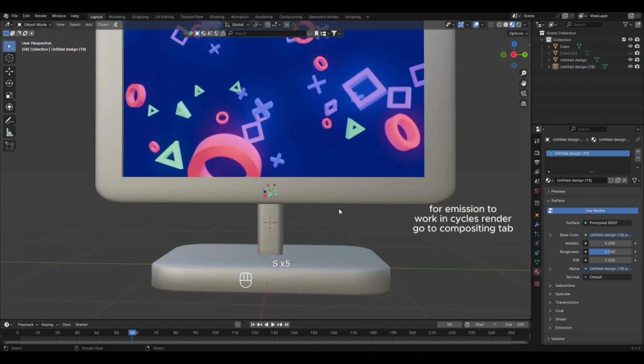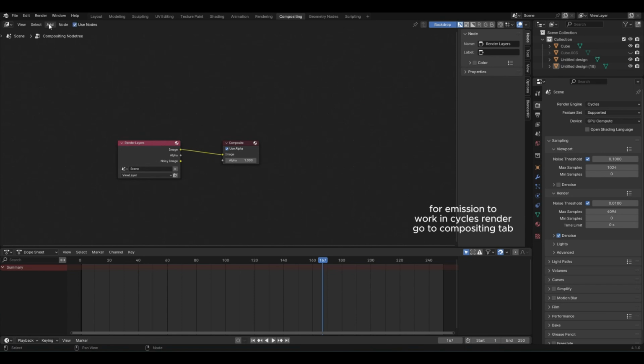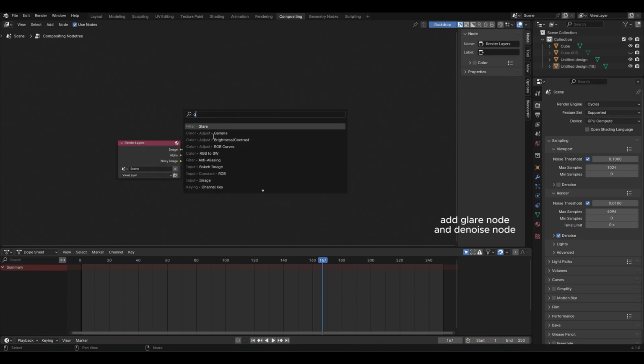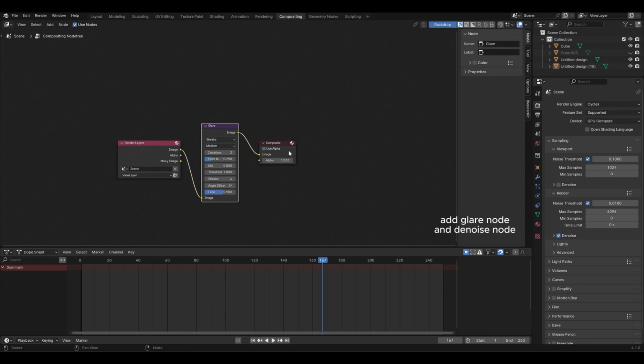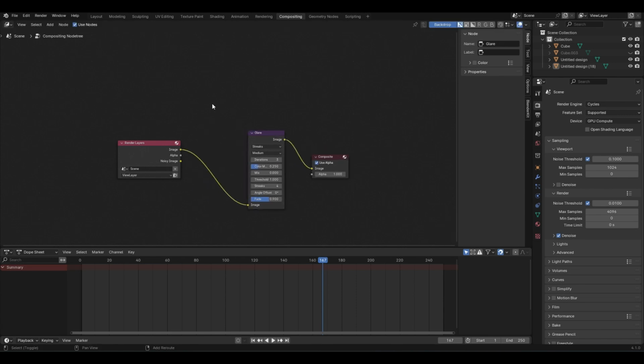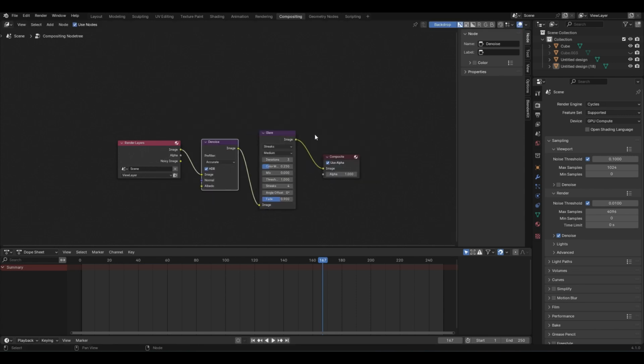For emission to work in Cycles Render, go to the Compositing tab. Add a Glare node and change streaks to Fog Glow.